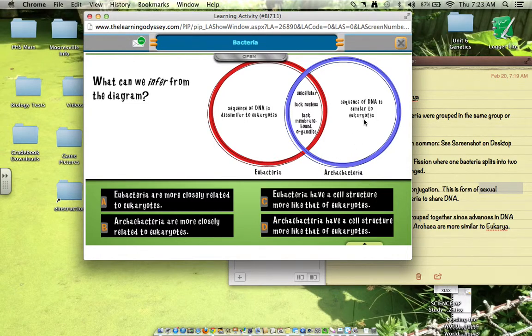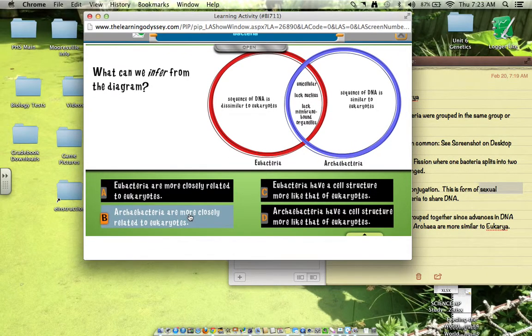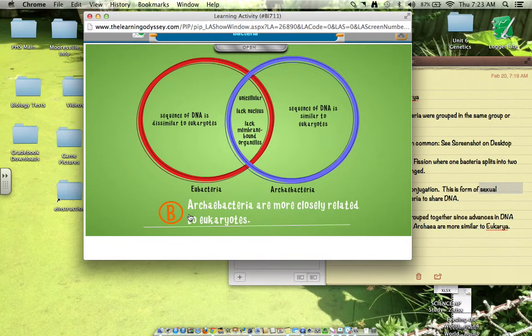Even though their DNA is a little bit like archaebacteria, they're still unicellular, they don't have a nucleus, and they don't have membrane-bound organelles. So that's a problem. So let's go with B. Oh, yeah. We can infer that archaebacteria are more closely related to eukaryotes. When looking at the diagram, we see that archaebacteria's sequence of DNA is similar to eukaryotes. So, the closer the DNA sequence, the closer the relation.